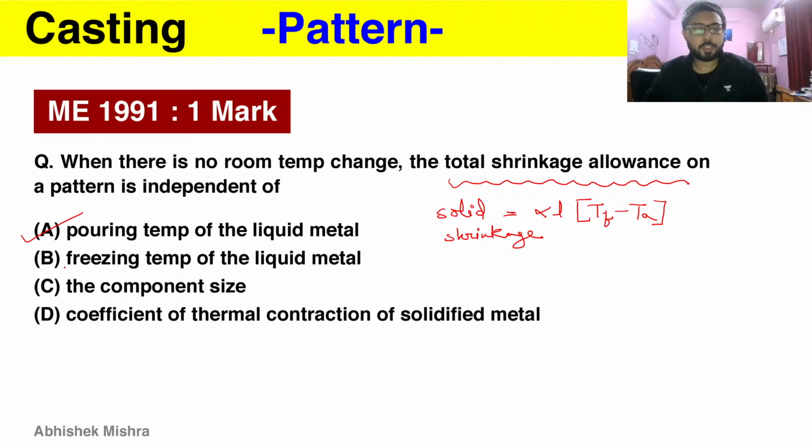Freezing temperature of the liquid metal, so yes, it depends upon TF. The component size, yes, L. Coefficient of thermal expansion, yes, alpha. And it is said that there is no room temperature change, so although it depends upon TA, since there is no room temperature change, it will be independent of that here, but it depends on it when there is a change. So pouring temperature is nowhere to be seen here, because the metal is already made into solid, then it has this temperature change and shrinkage during that temperature change, and that allowance is compensating that. So pouring temperature is not a factor that we have to take into account here.